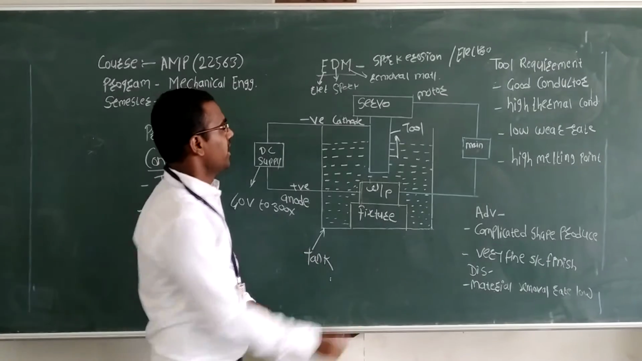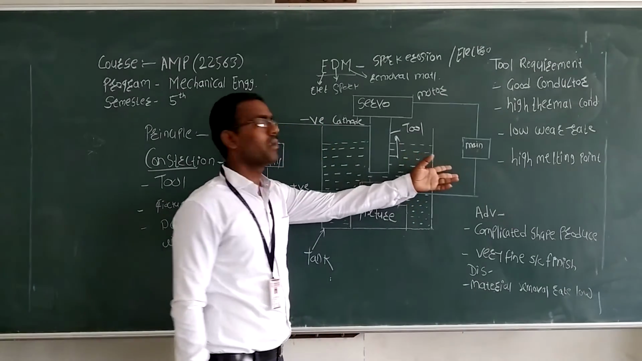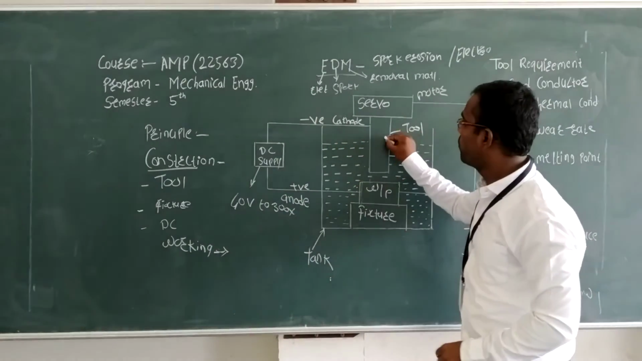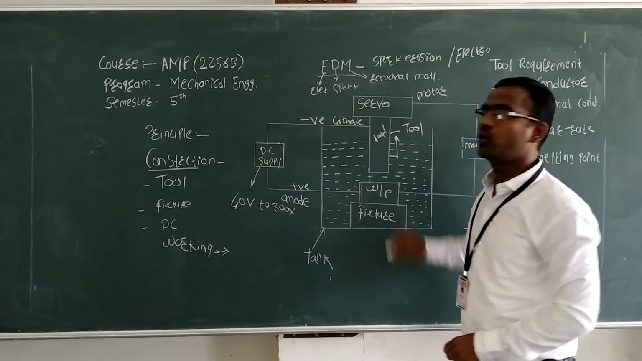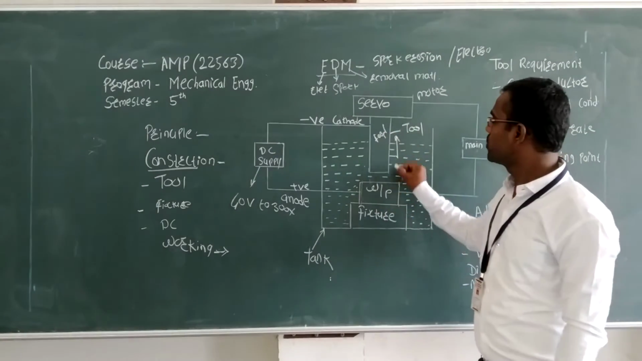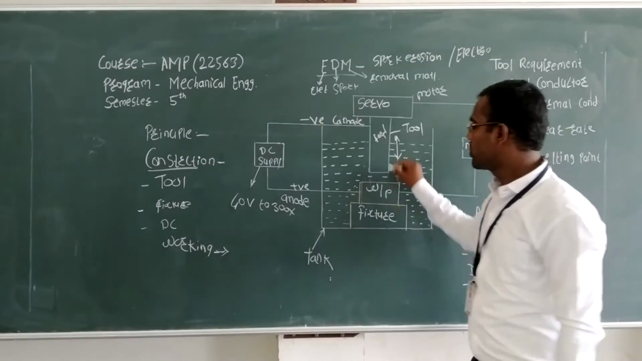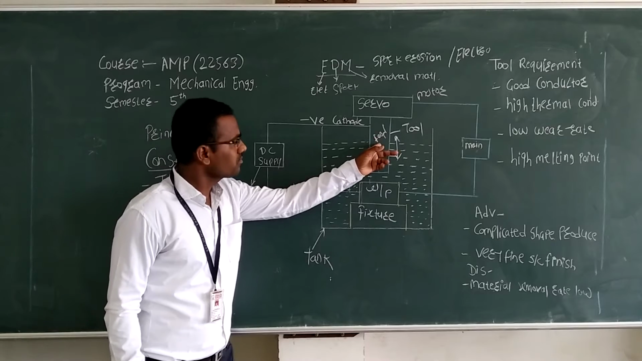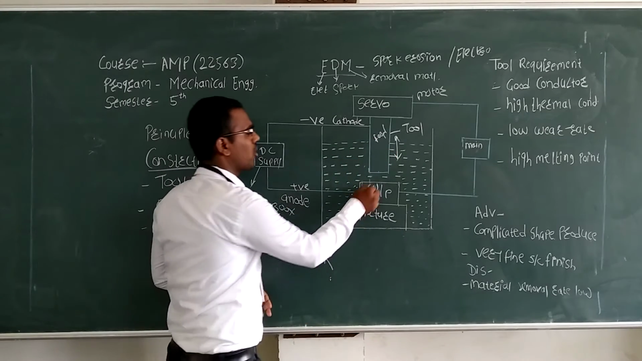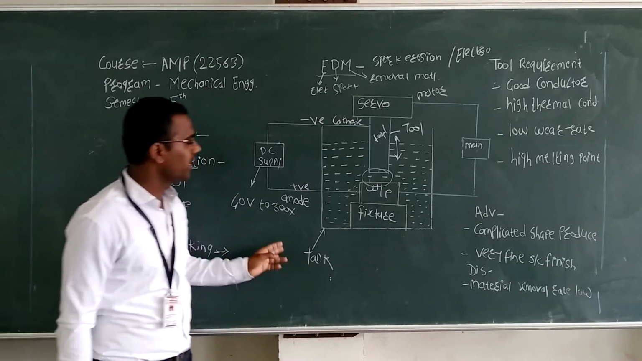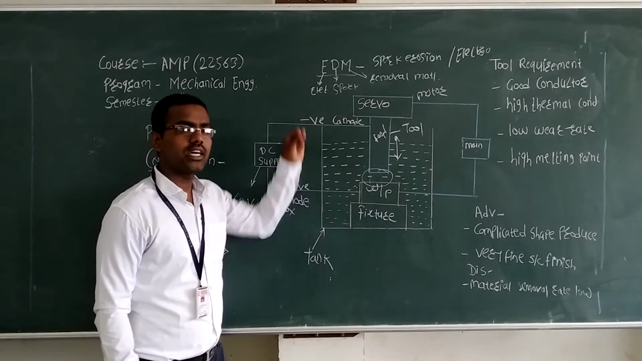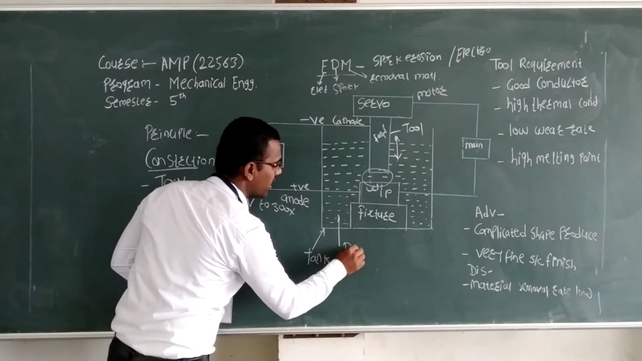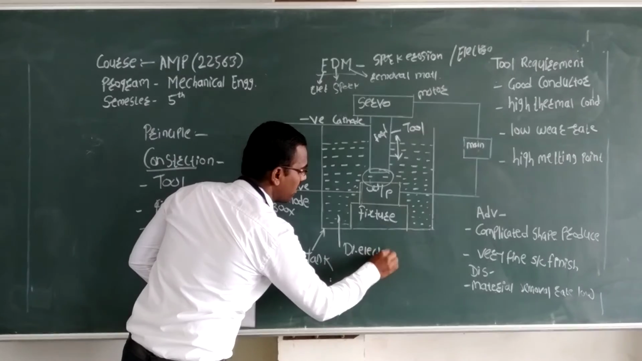Here, when we give the main supply to the servo motor, the servo motor gives feed to the tool, and the tool moves in the upward and downward direction. When the feed is given, the tool comes in contact with the workpiece. All the parts are immersed in the dielectric fluid.